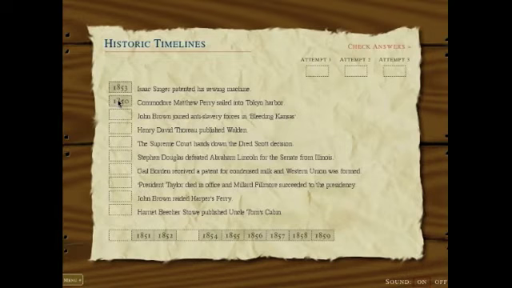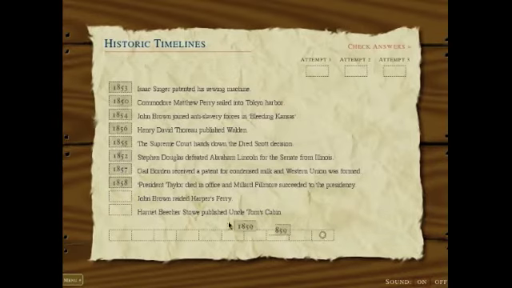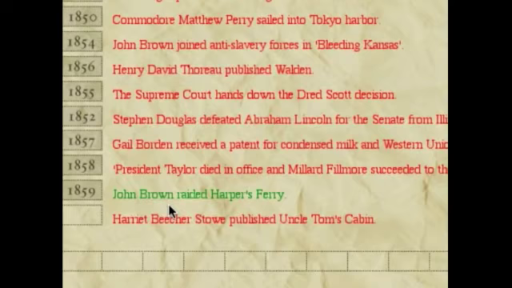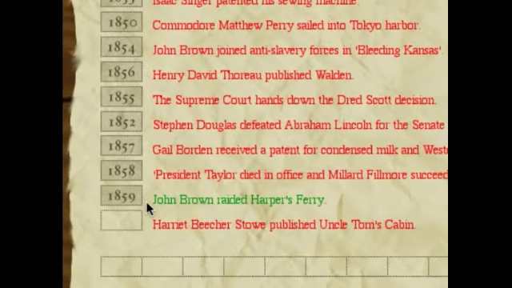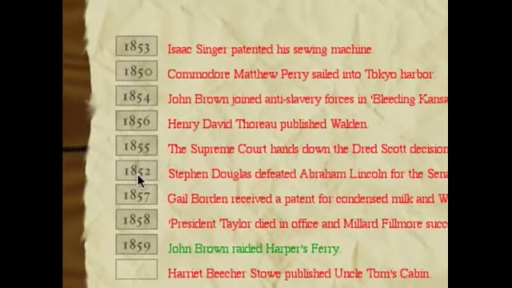I really have no idea. John Brown joined the anti-slavery forces in Bleeding, Kansas. That was probably 51. And we will just go ahead and randomly put these up here to see what happens if you just make a series of random guesses. There's 10. You think we're going to get any of them right? Let's check our answers. Look at that. John Brown raided Harper's Ferry in 1859. We got one right. All the others are wrong.